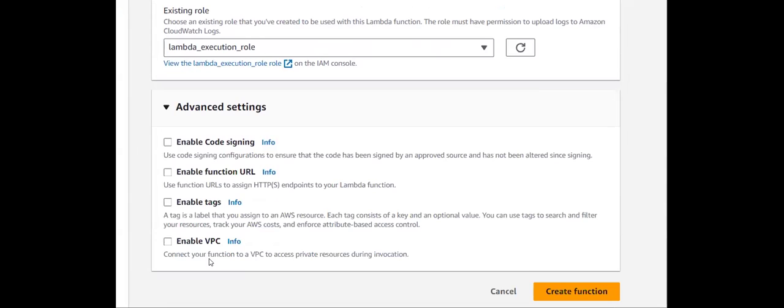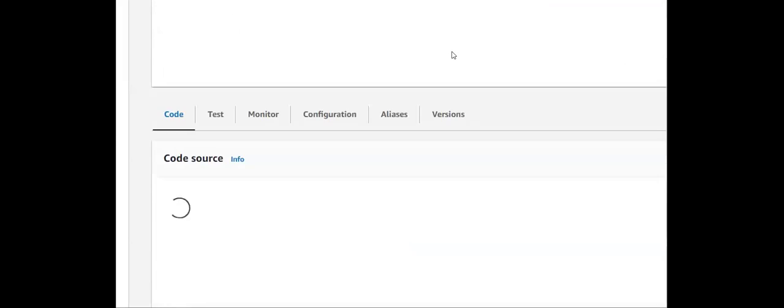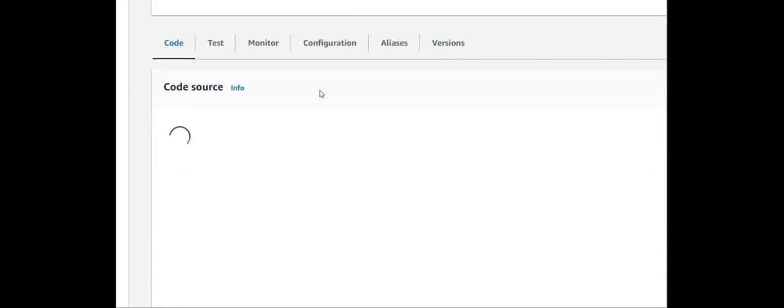These advanced settings provide more flexibility to add more details, such as enabling a VPC so that your Lambda function will be put under the particular private VPC that you specified, or enabling tags in order to identify these Lambda functions, or generating URLs to trigger these Lambda functions. Now I'm moving on with Create function because those are all optional, providing only the Lambda function name and the environment.